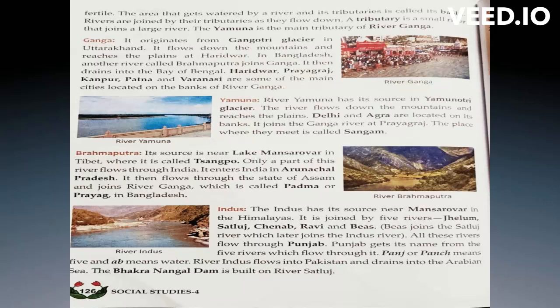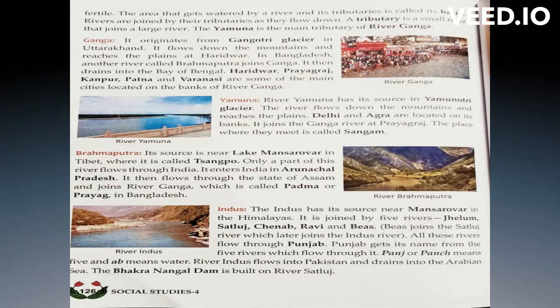Okay, and in Bangladesh, one more river called Brahmaputra, which joins Ganga River. Okay, and it drains into the Bay of Bengal. Means at the end point where this Ganga River drains, it is draining into the Bay of Bengal. Okay, now look here, on the bank of this river Ganga, we also have some cities like Kanpur, Patna, Haridwar, Prayagraj, and Varanasi.